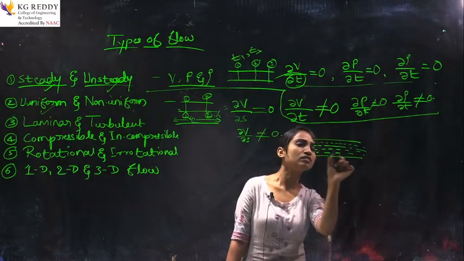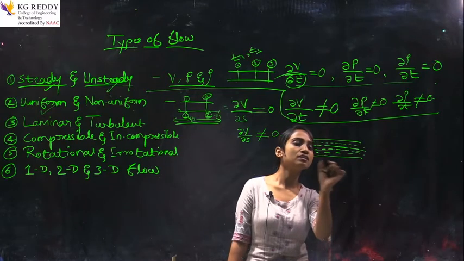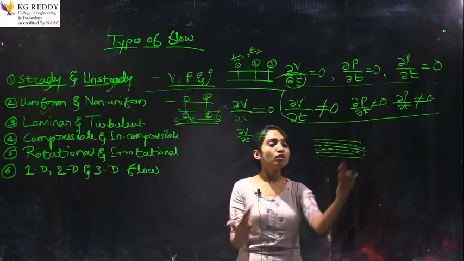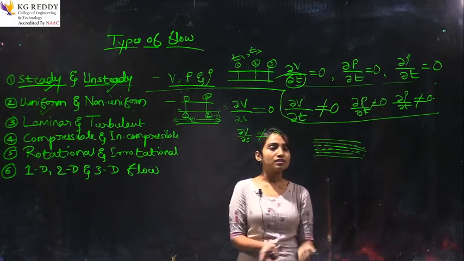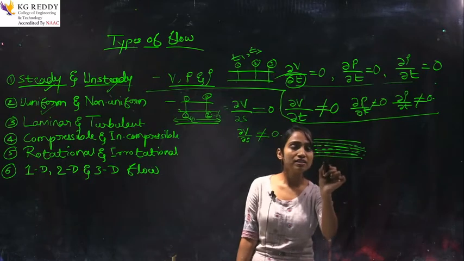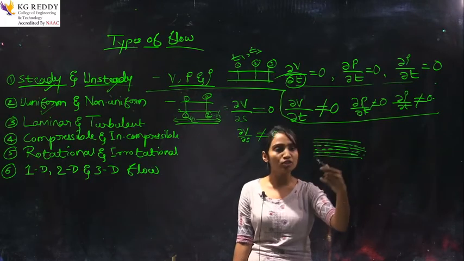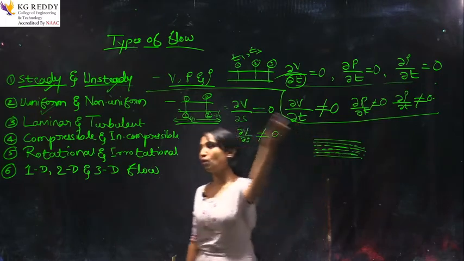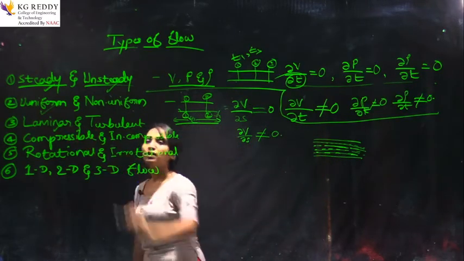You can see here, this is parallel to this line, this is parallel to this line, this is parallel to this line. There is no collision between the particles. They move very fine and smooth, and the streamlines are parallel and adjacent to each other. So, this type of flow we call laminar flow.